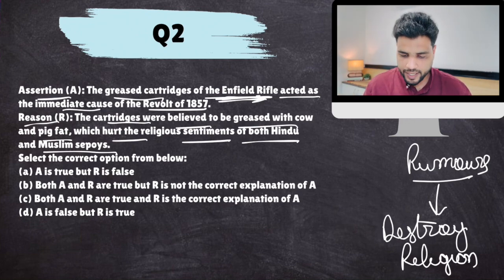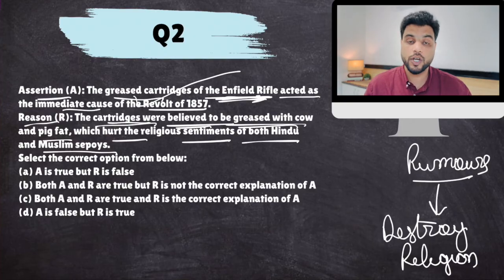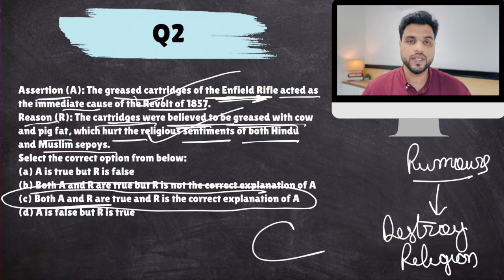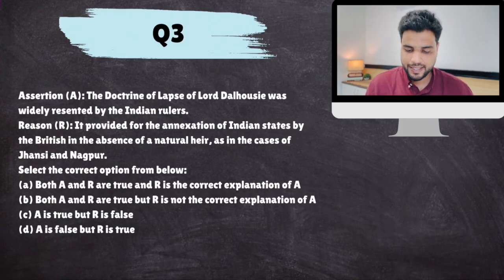So yes, it was the immediate cause of Mangal Pandey's rebellion, and the cartridges were believed to be greased. It was believed, again it was a rumor as per many British historians. So this is also correct. Both A and R are true, and R is the correct explanation. Answer is C. Clear?